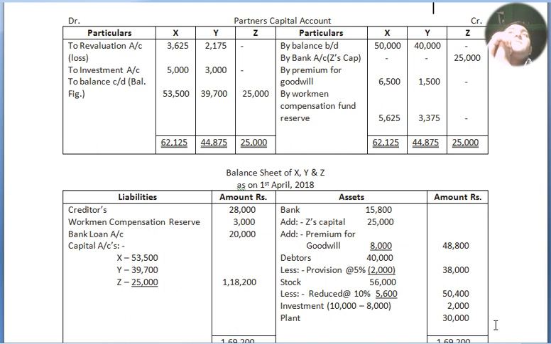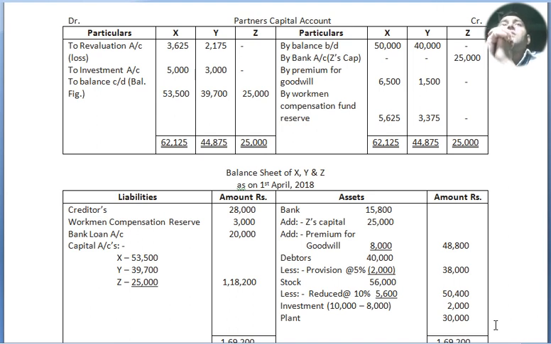So they have just taken it, so it will be written on the debit side of the partners' capital account, in their profit sharing ratio, 8,000, 5:3: 5,000 for X and 3,000 for Y. Now we have to balance it. Whichever side is more, that one will be balanced. So the balance here, the credit side is more: 62,125 for X, 44,875 for Y, and 25,000 for Z.